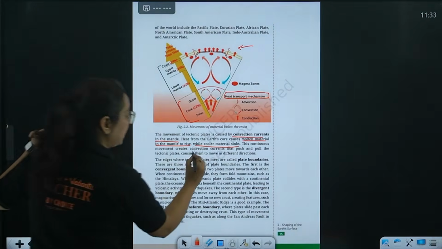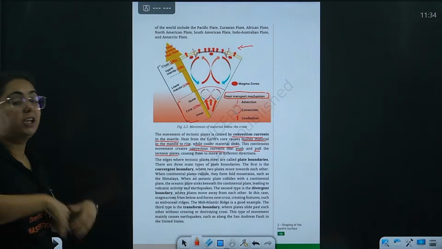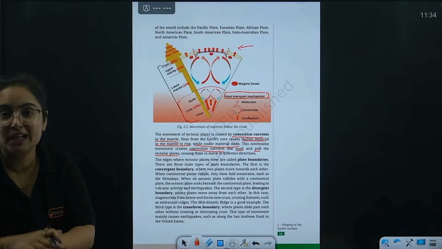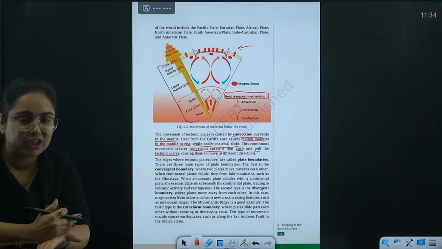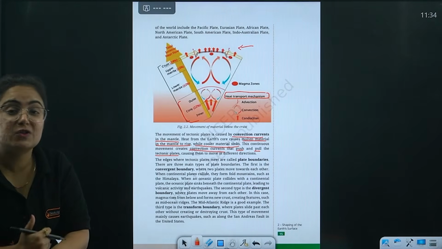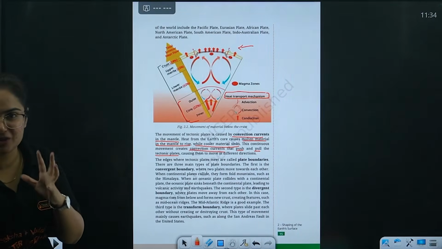This creates convection currents that push and pull the tectonic plates, that basically move the tectonic plates. What are the tectonic plates? Continental, oceanic as well as mixed. On which surface of the earth? The crust of the earth, that is the outermost layer. Getting my point now? The picture is clear.